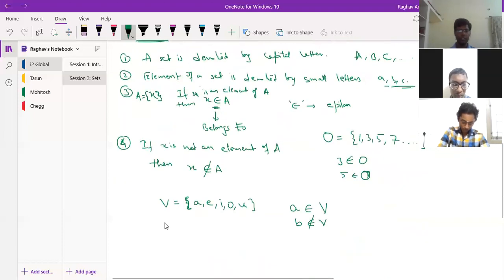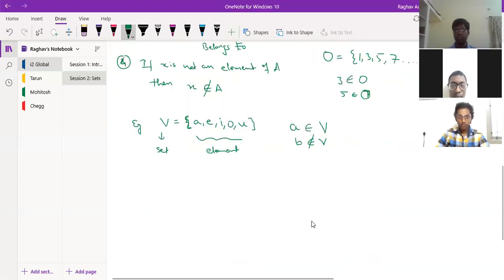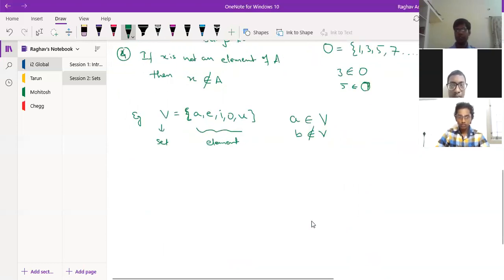So we saw the example of vowels where V is the set and these are the elements. If the element belongs to this set, we write A belongs to V. If it doesn't belong, then we write B doesn't belong to V. Okay. So now let's see the different representations of sets.